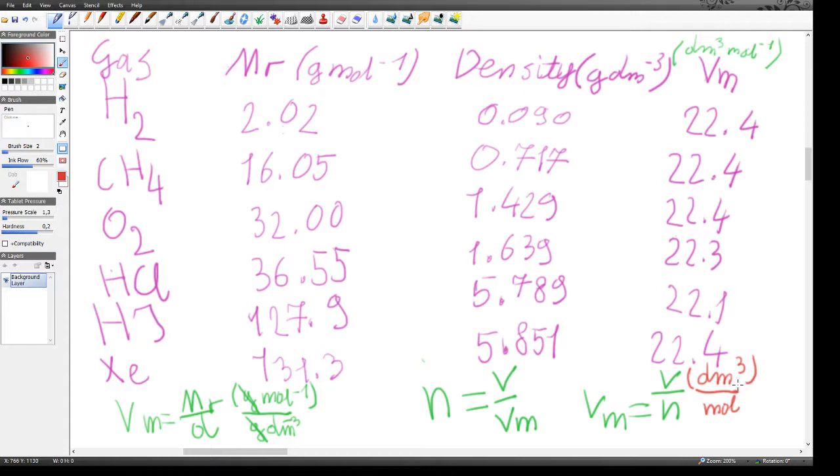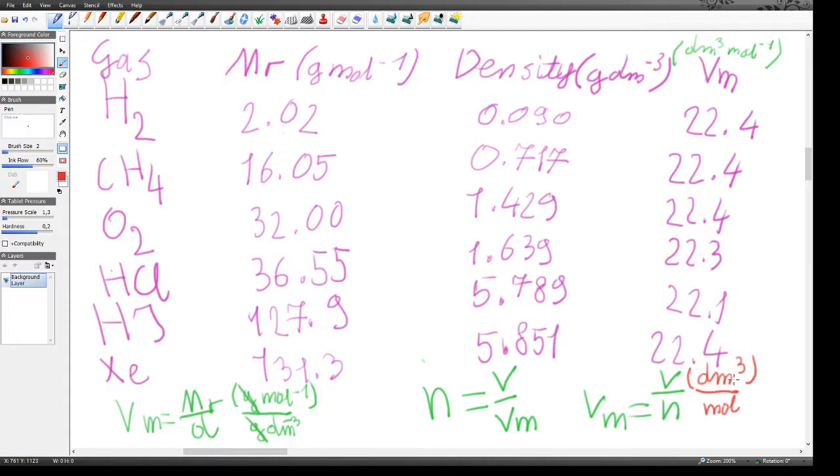I then plugged these values into that Vm equals Mr over d equation. So molar volume equals relative, well, I'm not going to call it relative molecular mass, I'd rather call it molar mass, divided by the density, right? And what that gave me is that for most gases, the molar volume is actually 22.4, ranging slightly down to 22.1 for hydrogen iodide and 22.3 for hydrogen chloride, but it's very close.